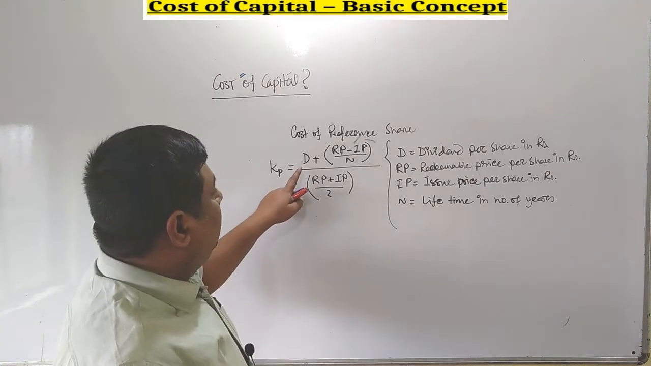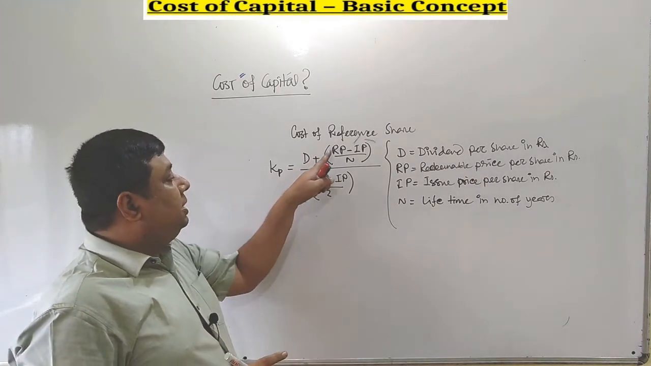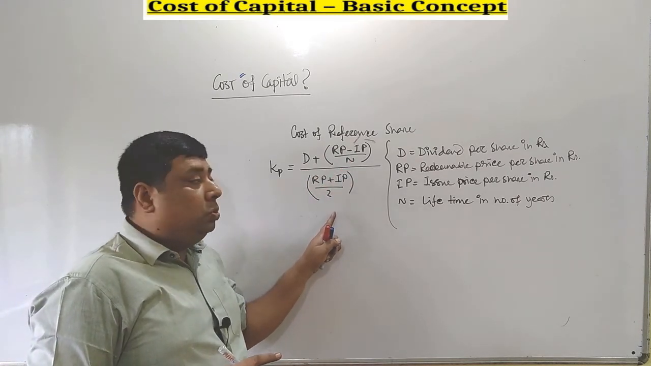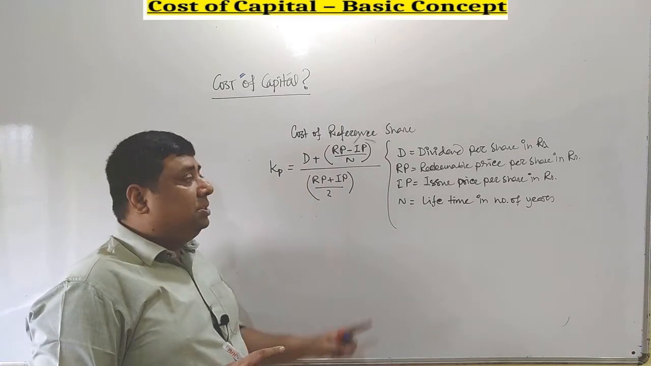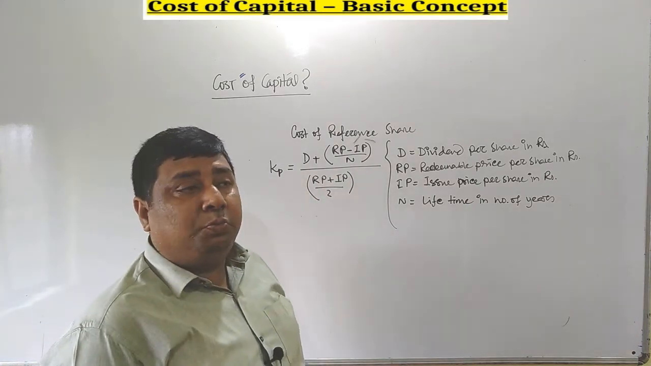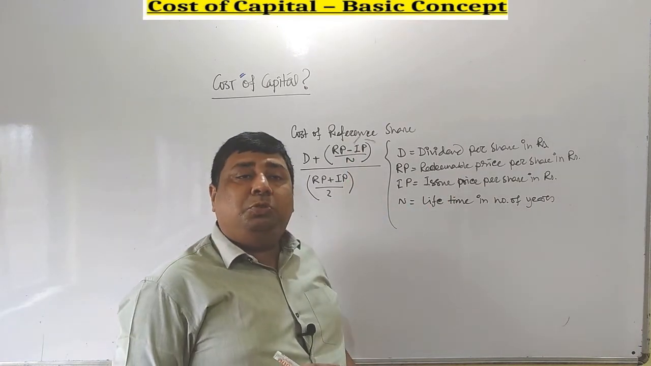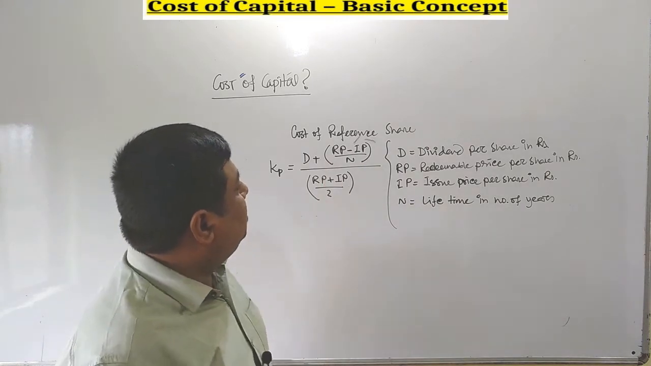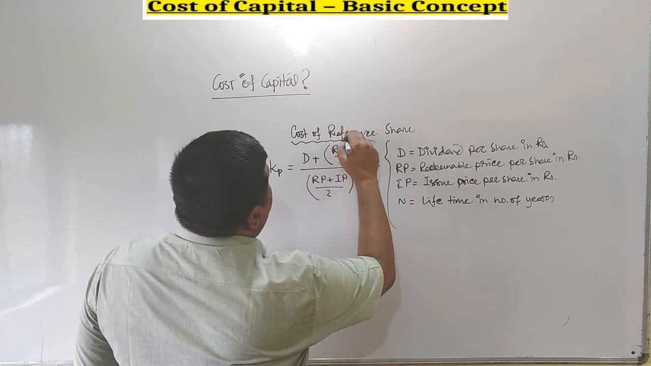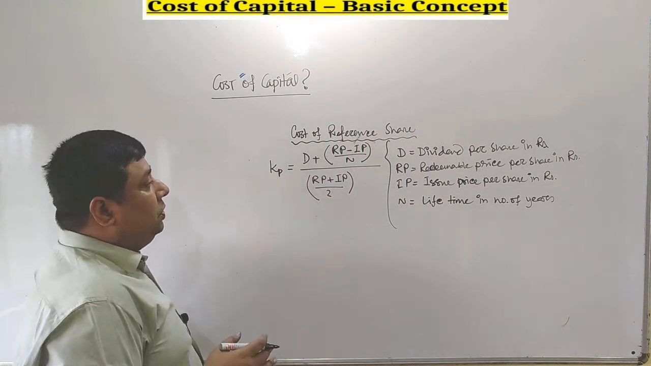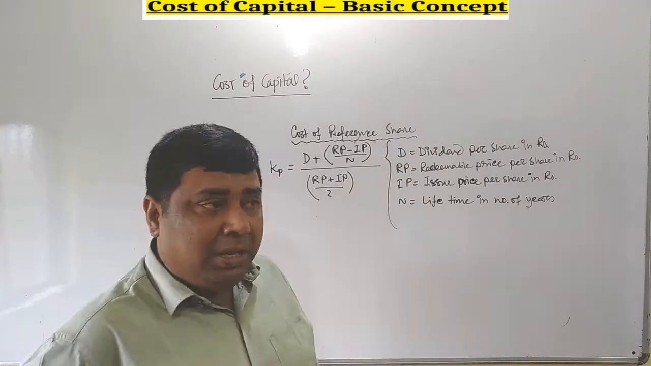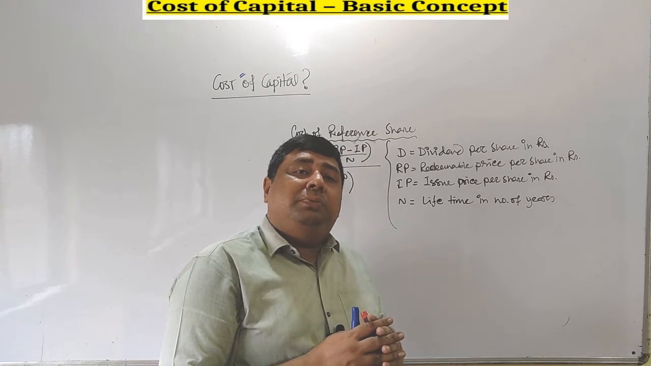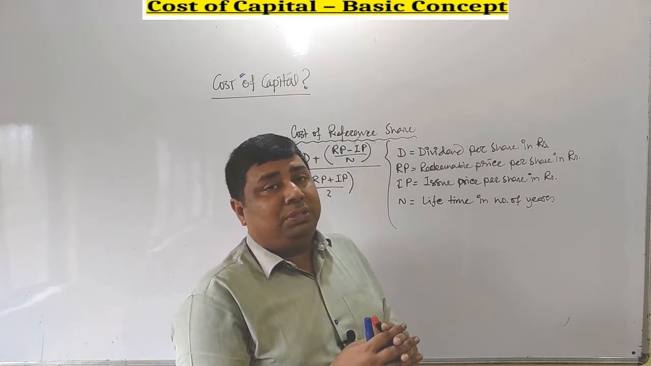Now, one by one, cost of preferential capital is (D plus (redeemable price minus issue price) by N) whole divided by (redeemable price plus issue price) by 2, where D stands for dividend per share in rupees, RP for redeemable price per share in rupees, IP for issue price per share in rupees, and N for lifetime in number of years. That formula we are going to apply at the time of calculation of cost of preferential capital. If all such information is not available, in that case we just calculate the dividend percentage rate as the cost of preferential capital.